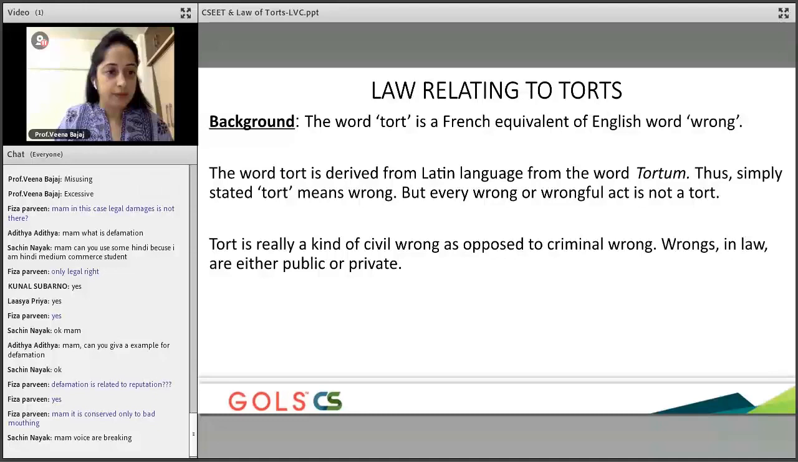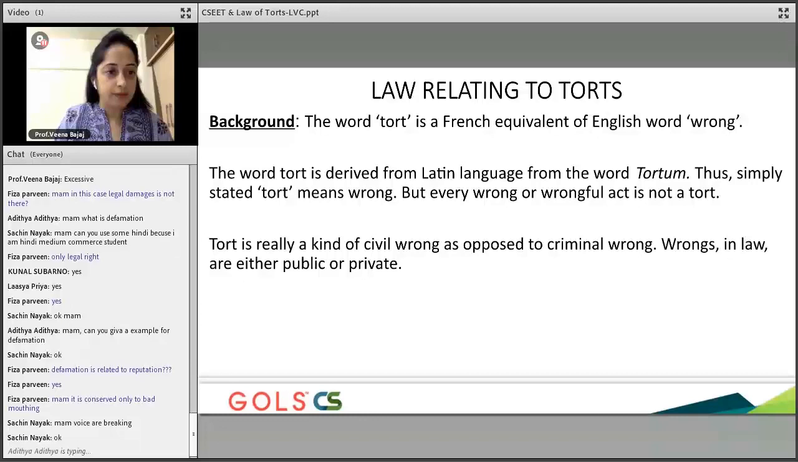Voice is breaking. Is it okay now? See, anything where you are talking wrong about the person, it could be bad mouthing, or it could be putting up a poster, any mode of communication you may use, but it is something to do with bringing wrong to the other person. Understood, guys?